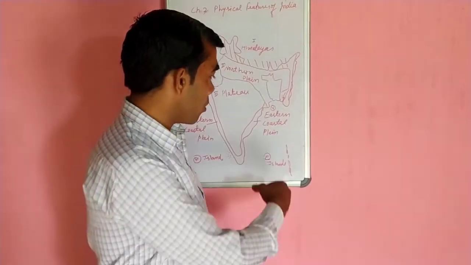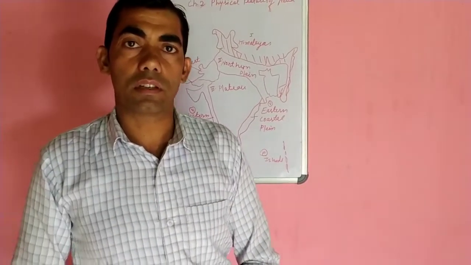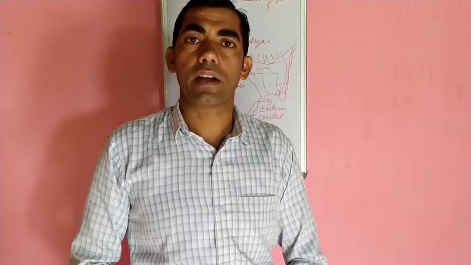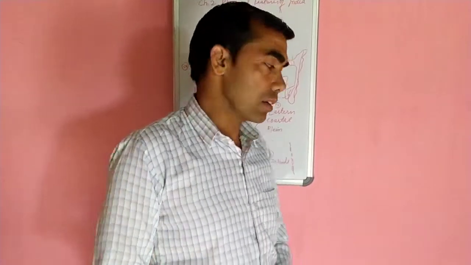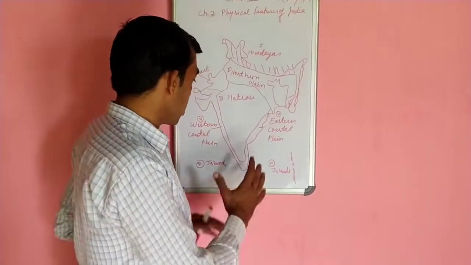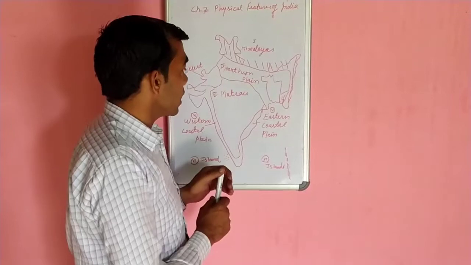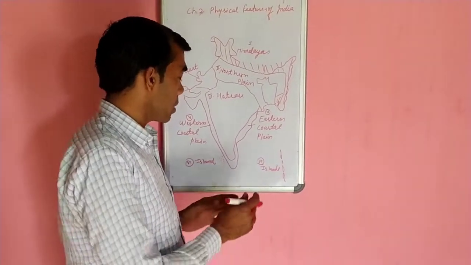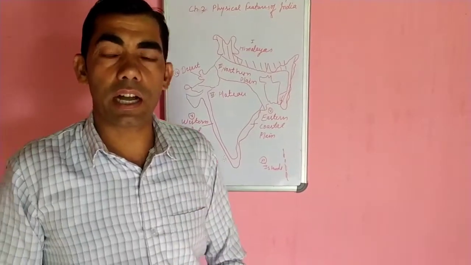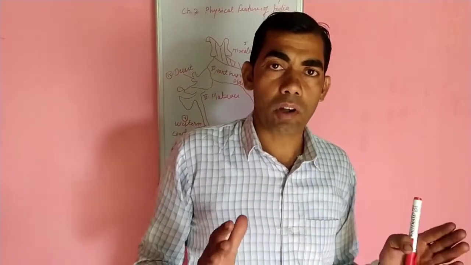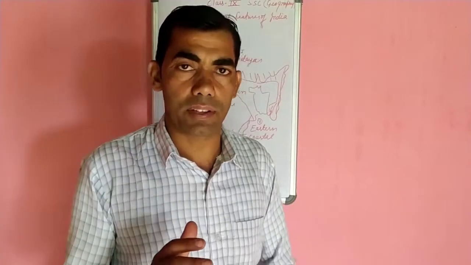It has only one volcanic island. It is called Barren Island. India has only one volcano, called Barren Island. So that was the complete physical features of India: India is divided into 6 main parts. So we can say that India is not equal. India has several types of parts on the basis of physiographical division.